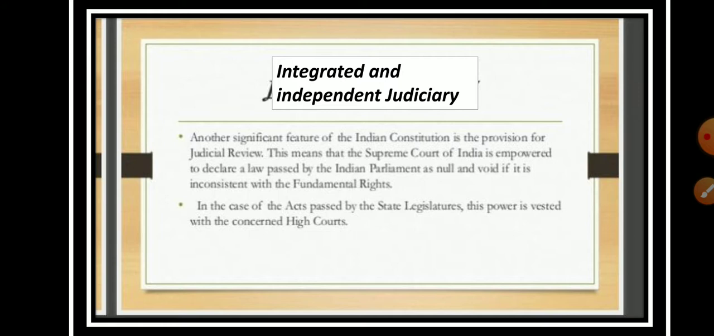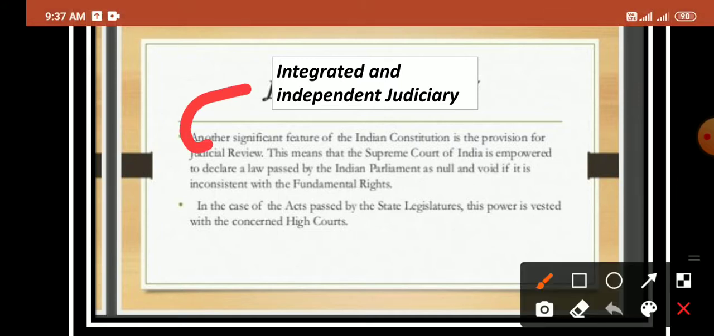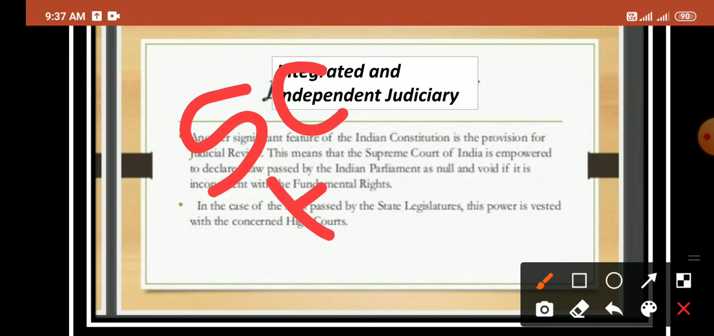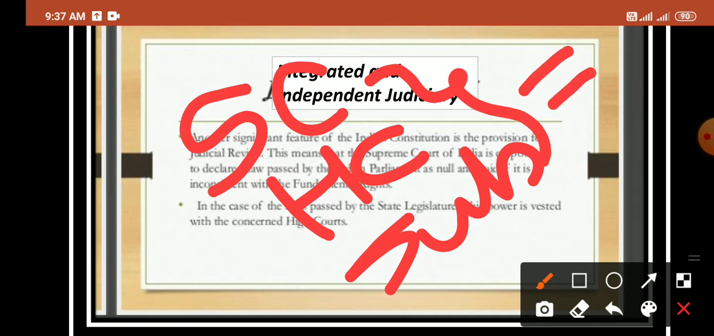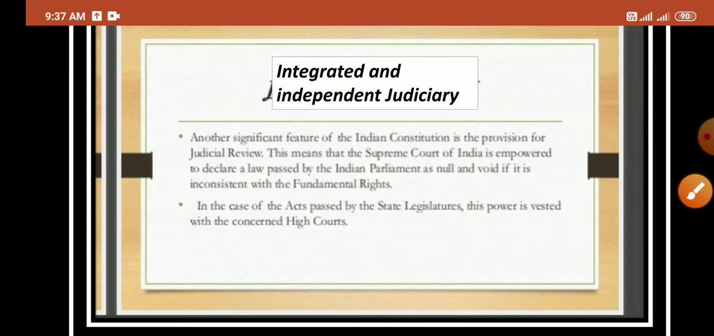And why is it called an integrated judiciary? It is called integrated because at the top there is the Supreme Court, then there is the High Court, and then there are the subordinate courts. It means that the judiciary system is integrated because they follow the same law pattern. In this way we can say that the Indian Constitution has an integrated and independent judiciary.